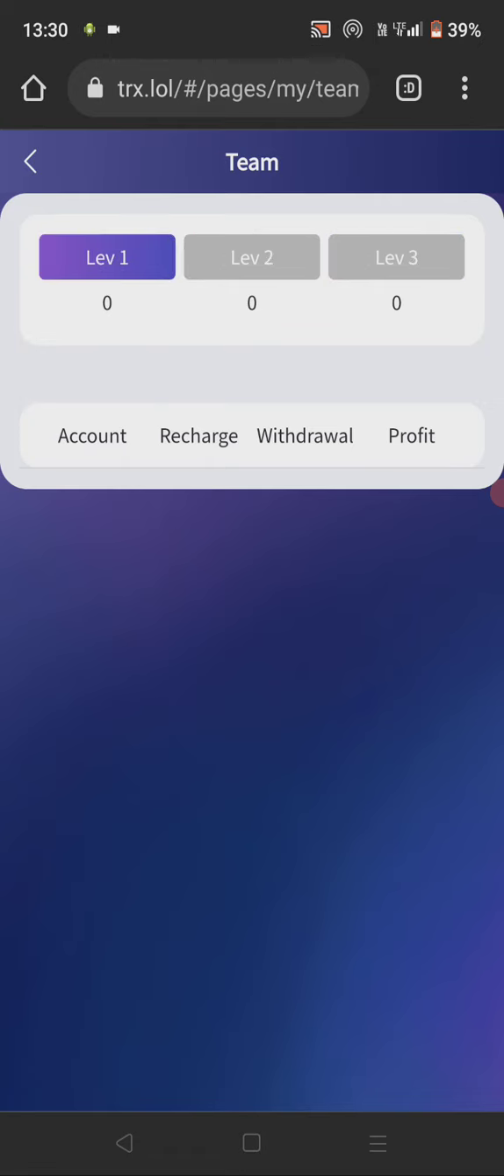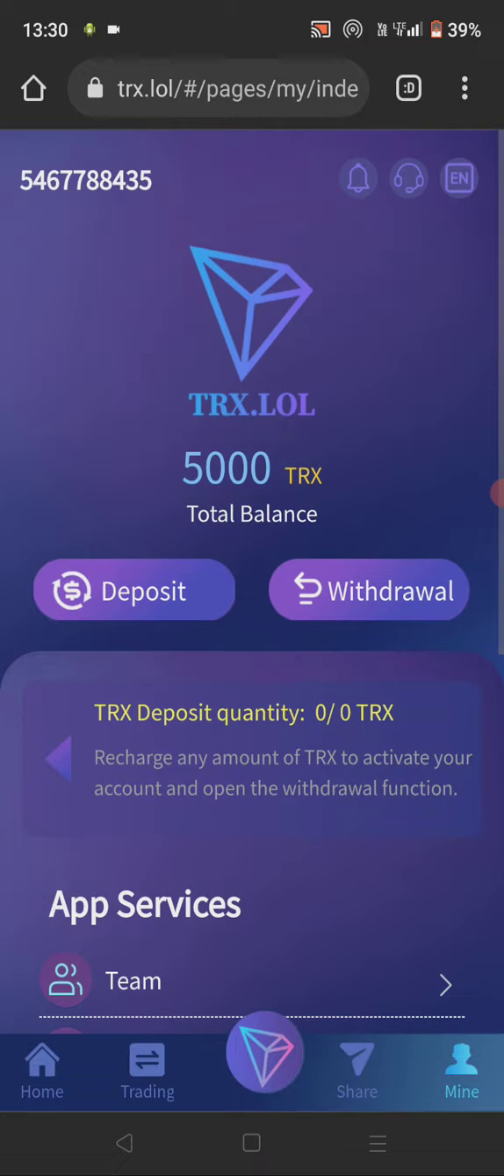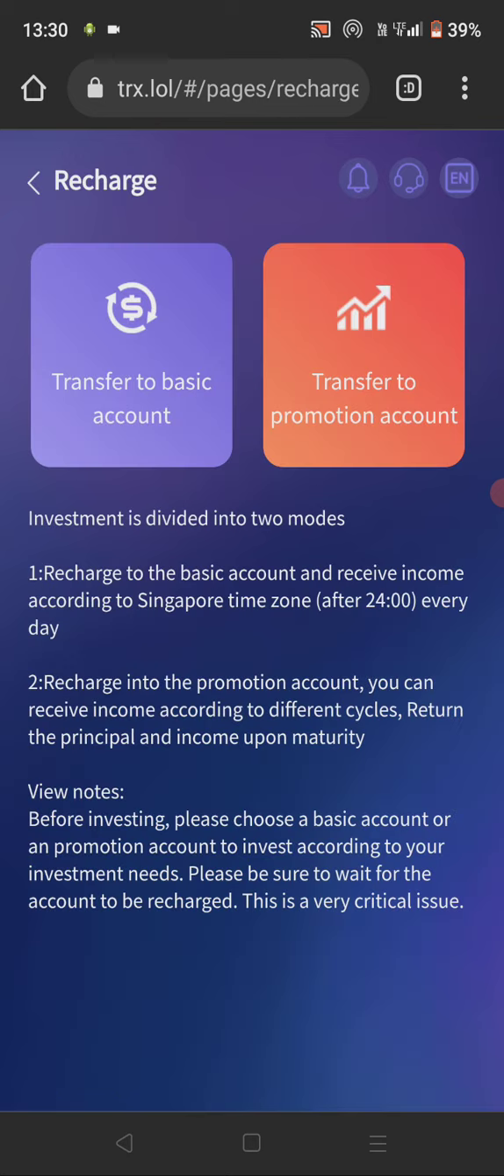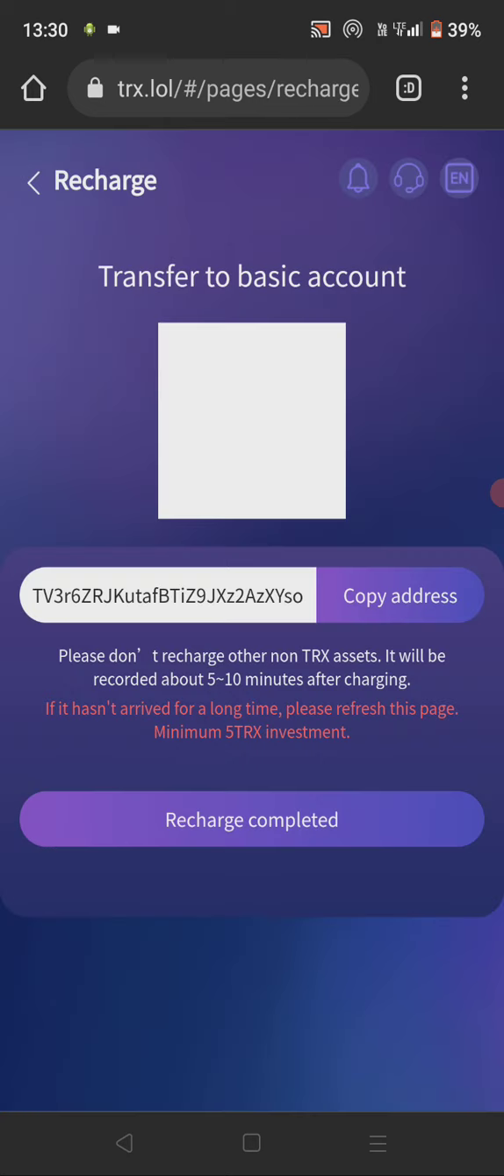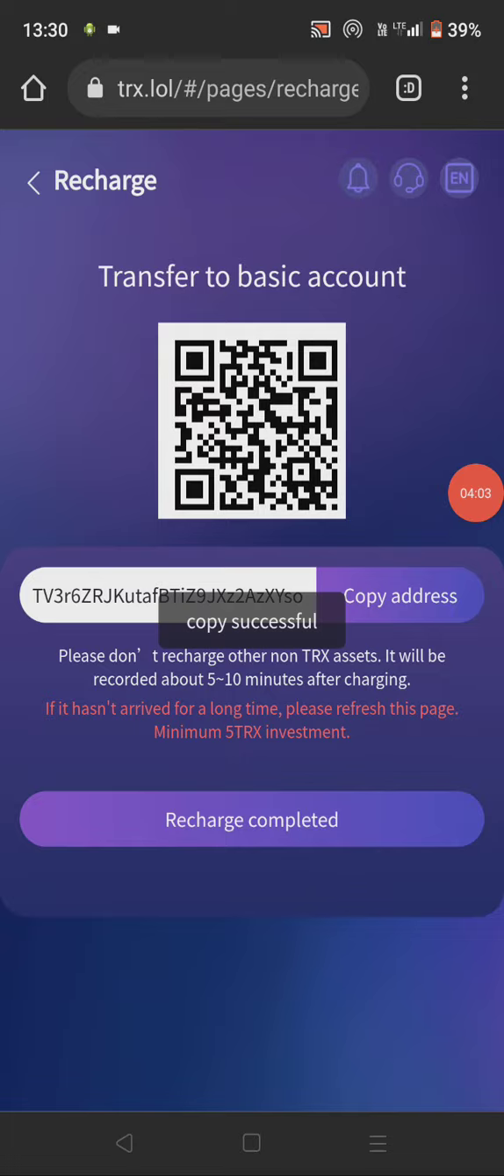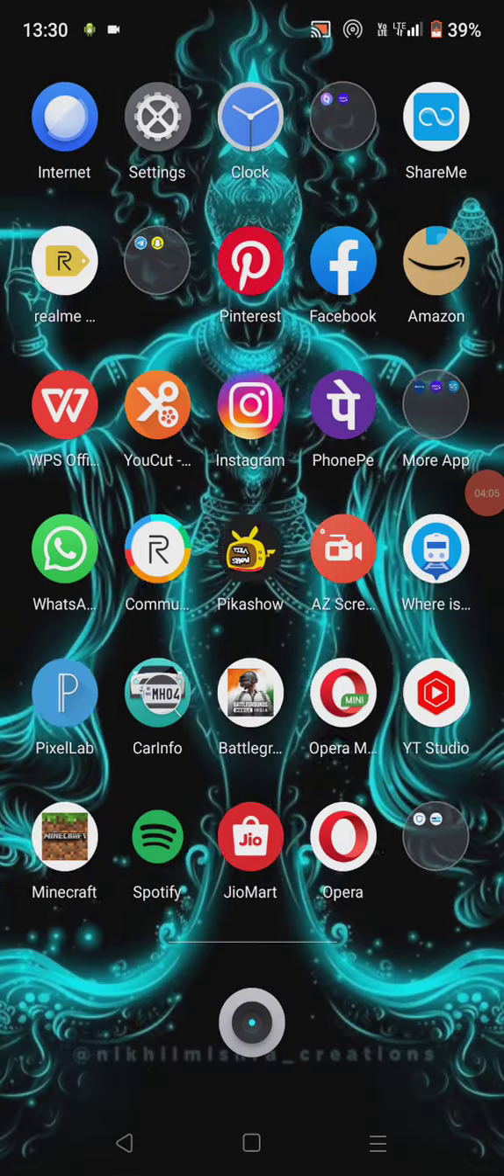And if you go on deposit option guys, withdrawal you can also check. Now it's done for deposit option. If you want to do deposit, you have to click on this deposit and transfer to basic account. Now you have to copy this address and go on this Trust Wallet guys.